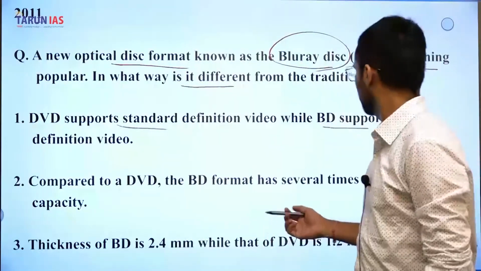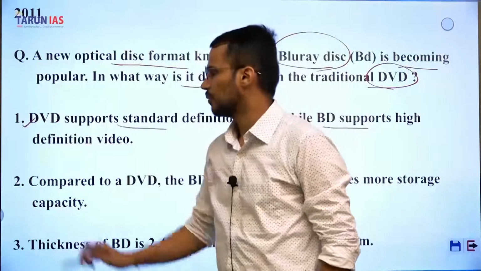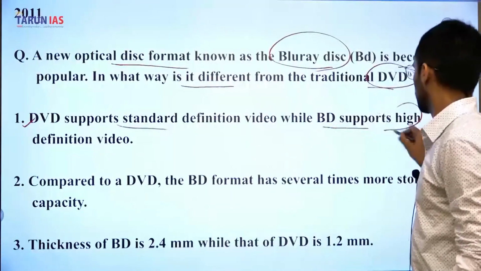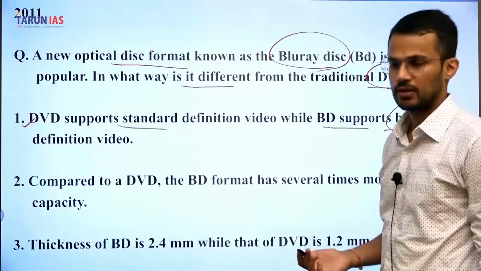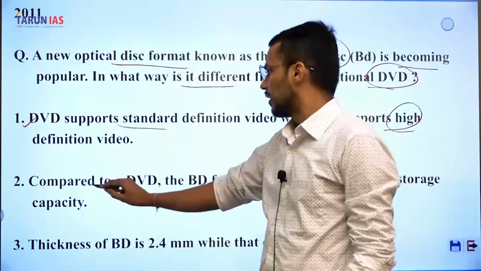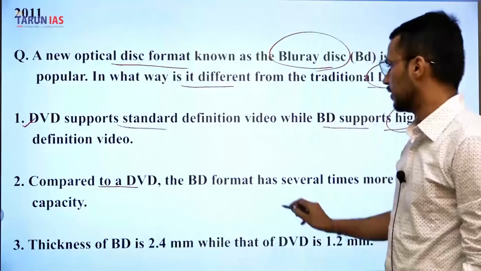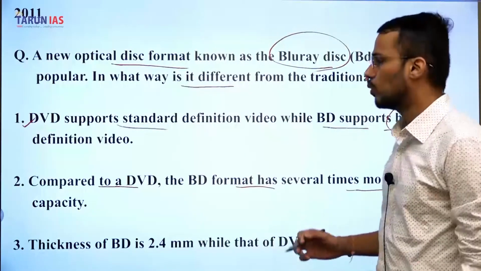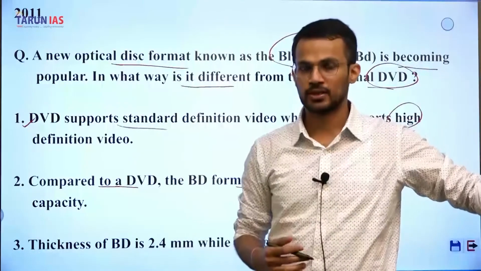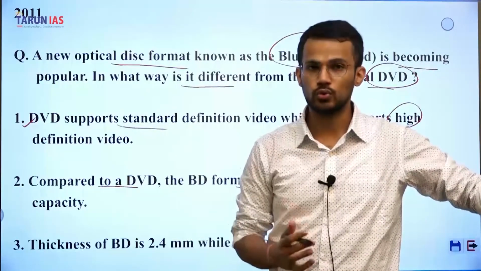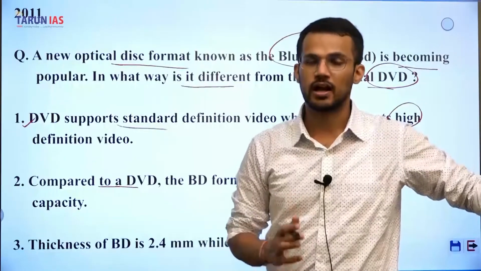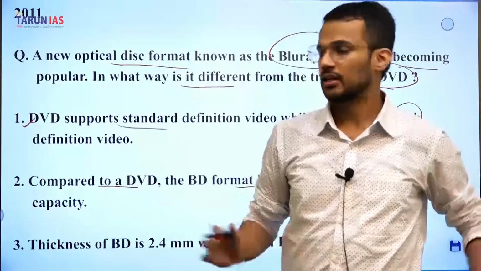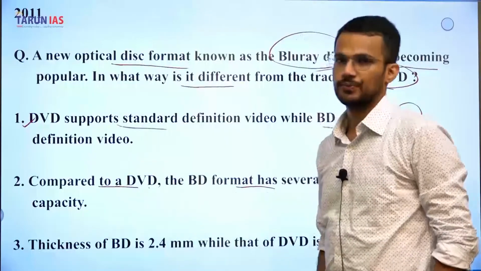This is a correct statement because with Blu-ray the HD videos can be played, right? Second, compared to DVD, the Blu-ray disc format has several times more storage capacity. Yes, that is also true.